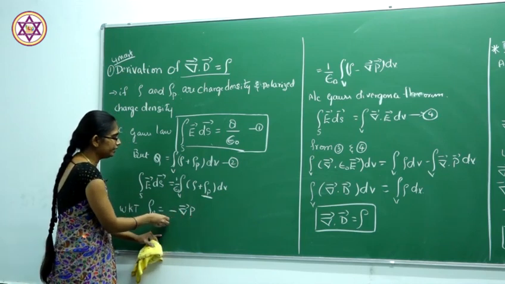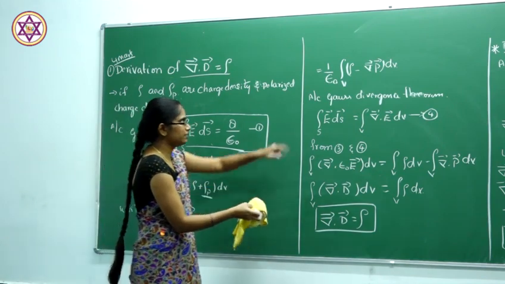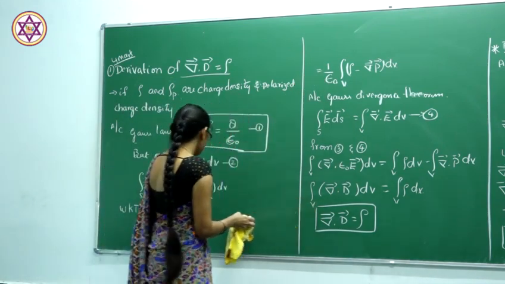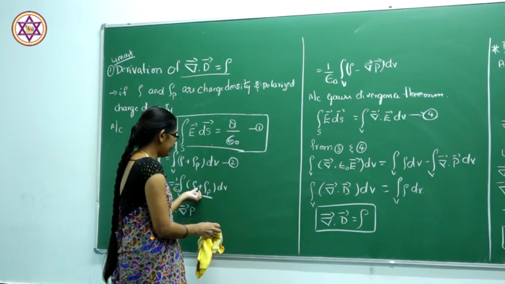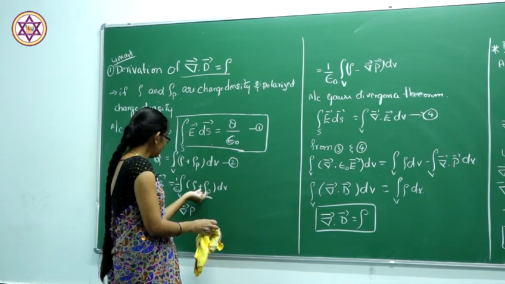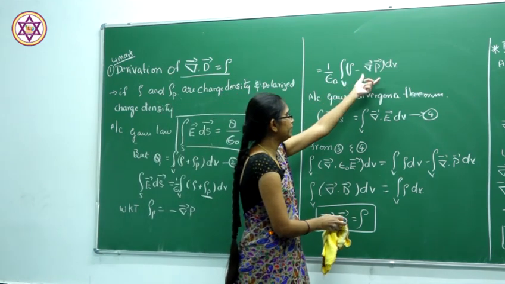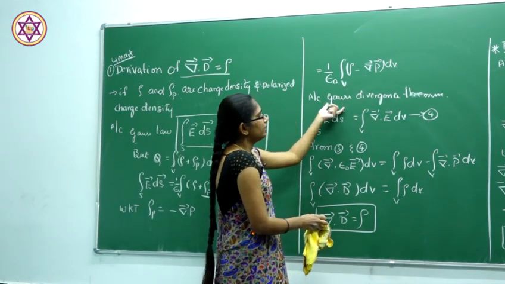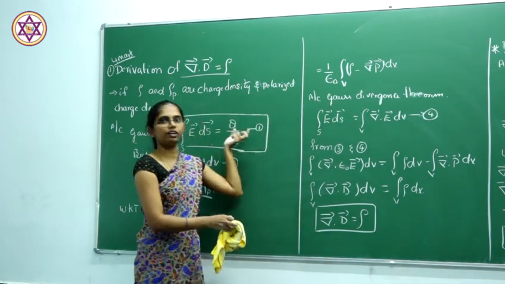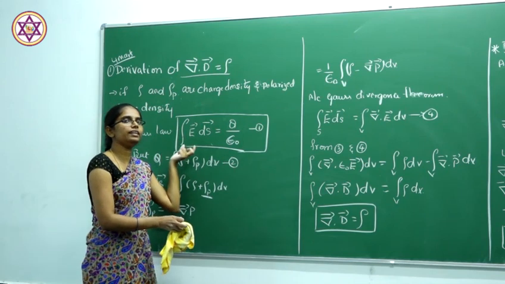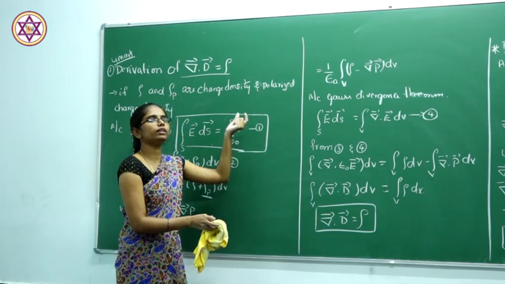So by substituting this, the equation changes to 1 by epsilon naught times the volume integral of rho, but instead of plus rho p, it will be minus del dot P, just substituting the del dot P into dV. Next, according to the Gauss divergence theorem. Firstly, we have to consider the Gauss law, that is the surface integral of E dot dS equal to Q by epsilon naught. After that we have to substitute the Q value.